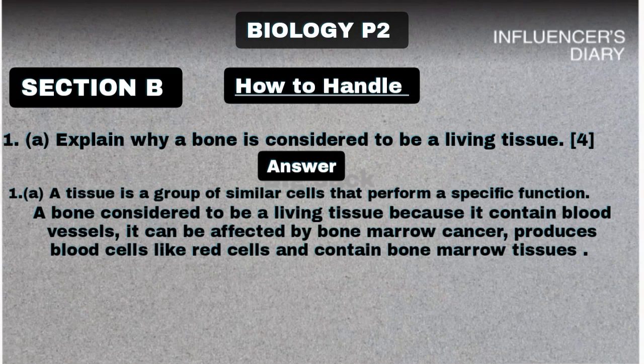Now, in terms of marking, they are going to mark you according to how you give them the points. They can mark you for the definition of a tissue and also the reason why the bone is considered to be a living tissue. Those things they are going to mark. Then the next one, if they ask you question B, like explaining the types of skeletons, you need to include B, then you explain. So that is how we answer section B, which is the essay question.